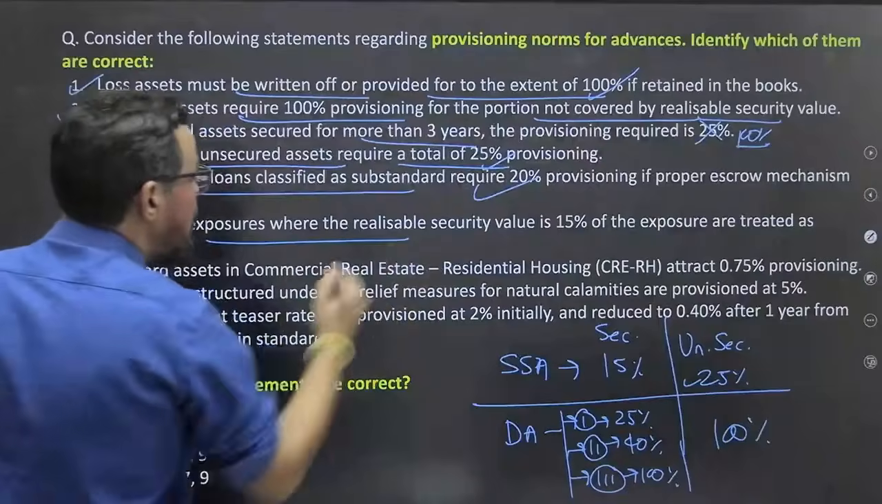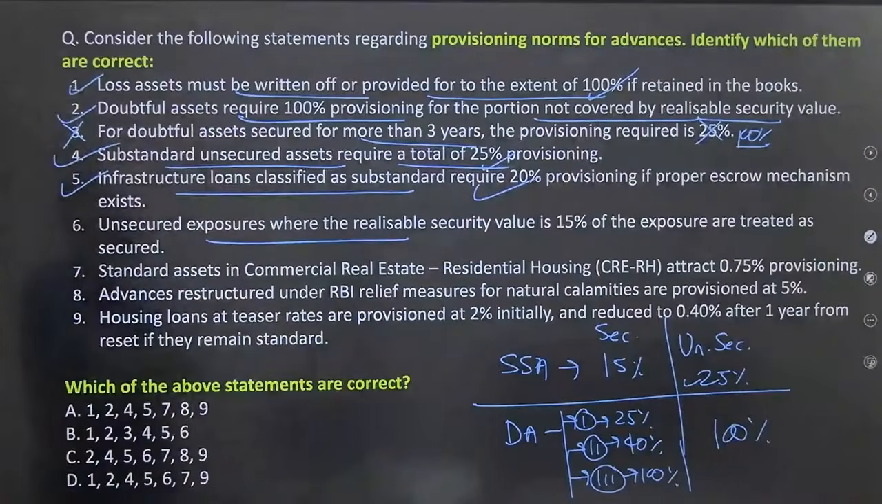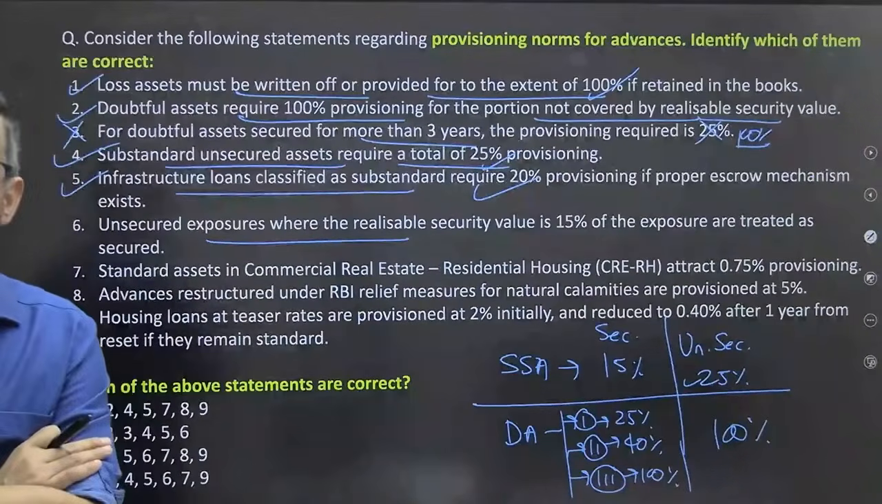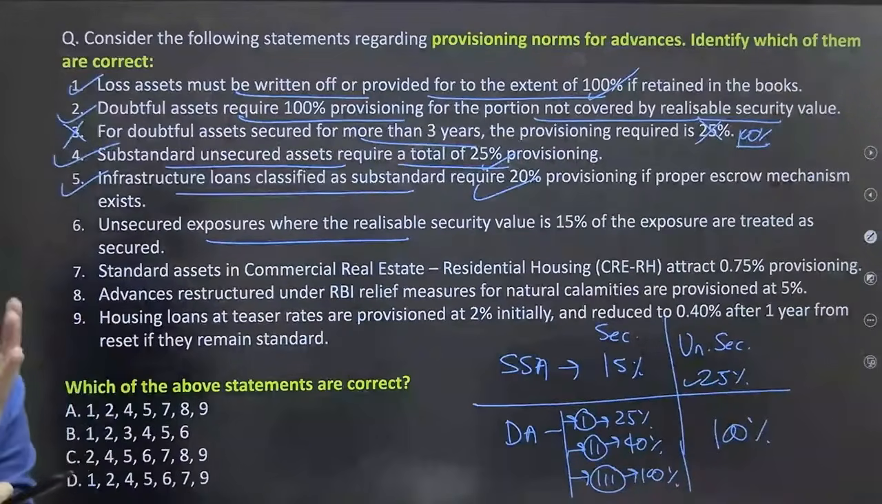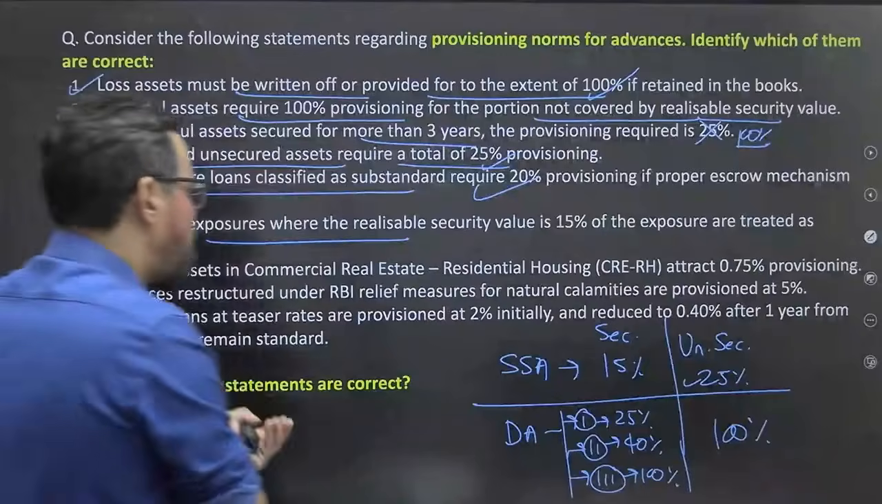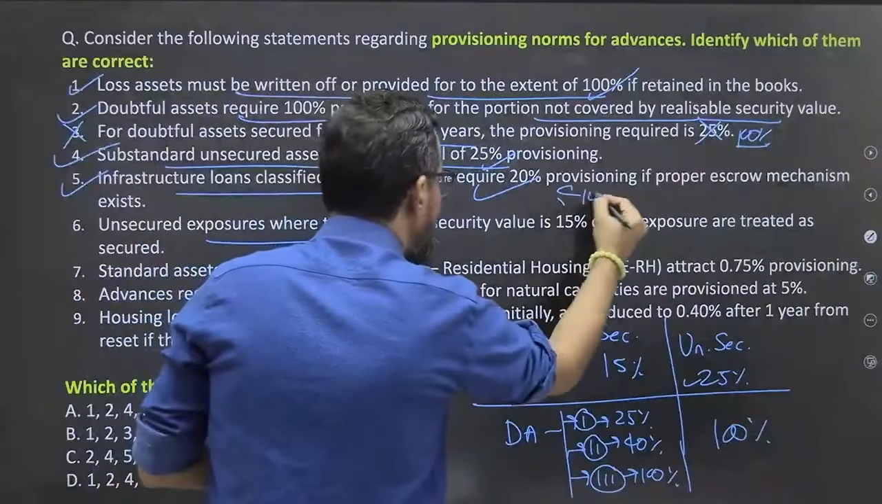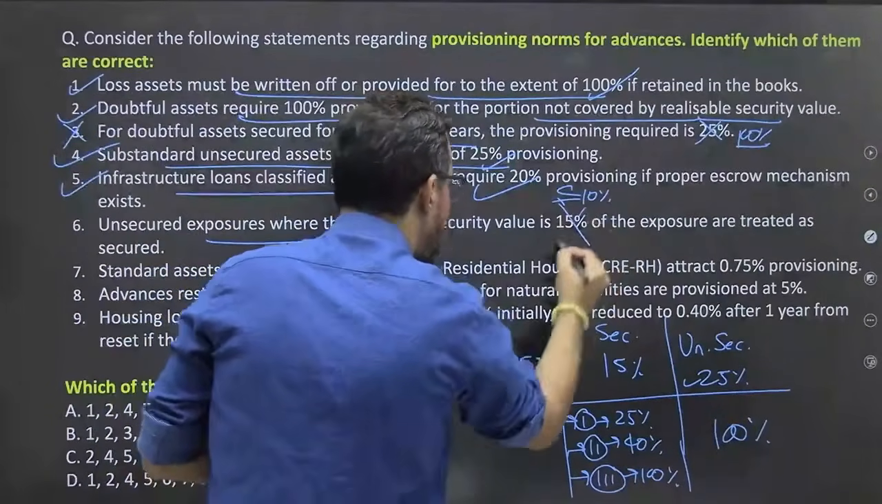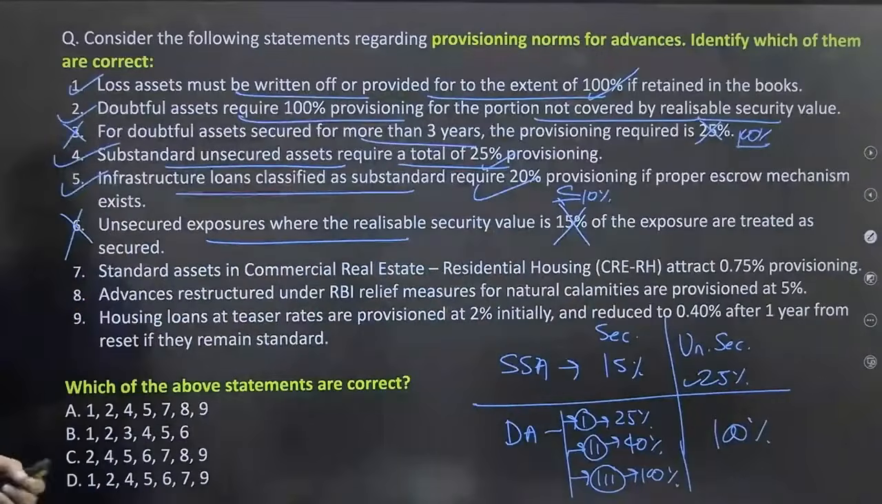Unsecured exposure where the realizable security value is 15% of the exposure are treated as secure, ठीक है. Unsecured exposure where the realizable security value is 15%, ठीक है. If it is 15%, आपका ये किस में आना चाहिए, not 15%, it should be, if it is less than or equal to 10% only, so it will come. This is wrong as I remember this particular one.